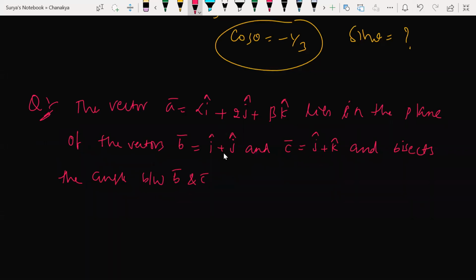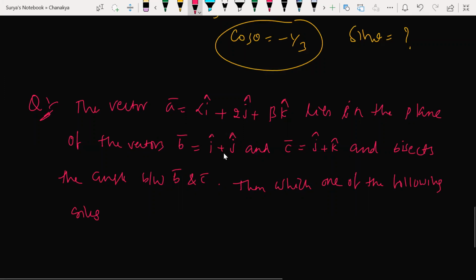This is a 2008 JEE question. Then which one of the following gives possible values of alpha and beta?